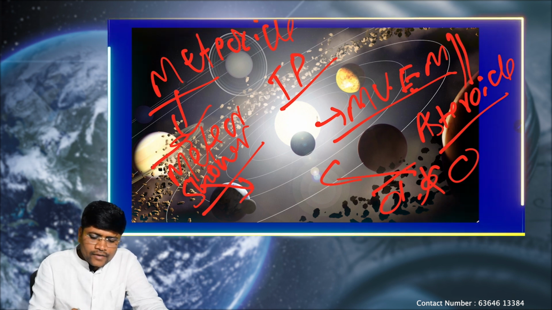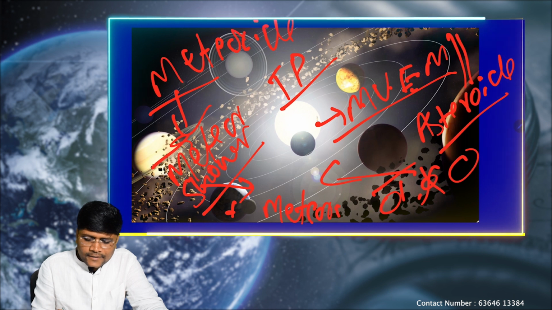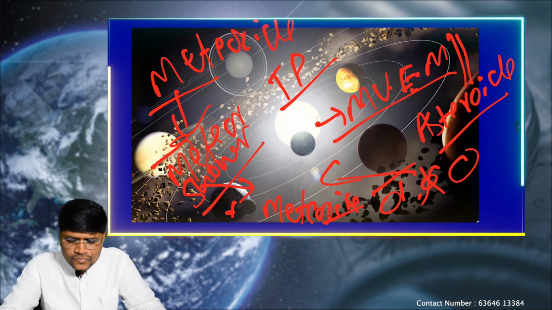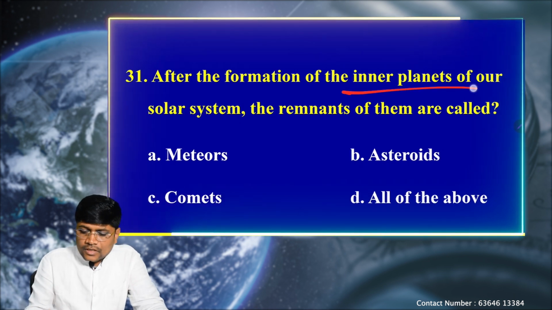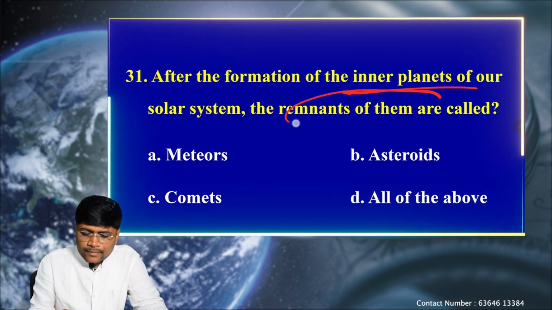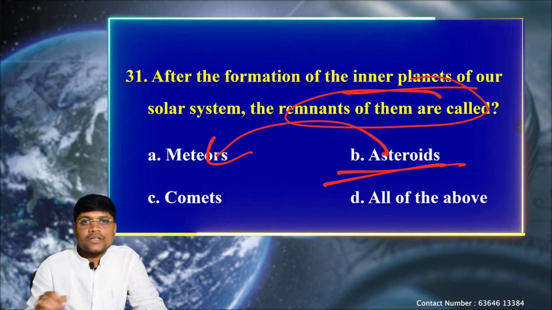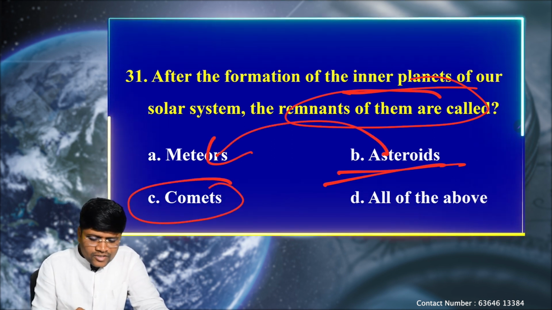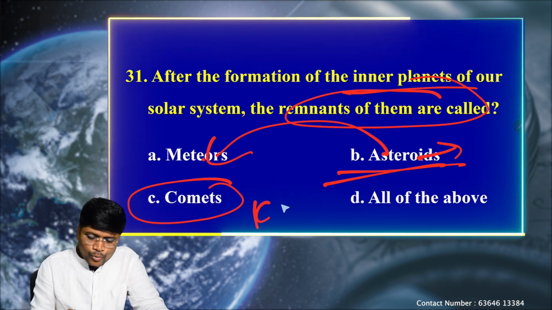Even after burning, if its remnants fall on the Earth's surface, we call it a meteorite. Okay. So asteroid is the correct option. See, after the formation of the inner planets, our solar system, the remnants of them are called asteroids. The broken debris of the asteroids is called meteors. Okay. So comets are from the asteroids, the meteors are originating from the Kuiper belts.